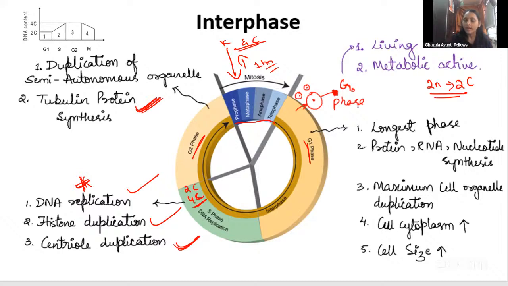And you all know that some of the cells are not going to be divided, for example nerve cells, and also some of the heart cells, right? So that's why they will go to the G0 phase. Once it goes to G0 phase, it is not going to divide again. It is not going to come to the cell cycle again.